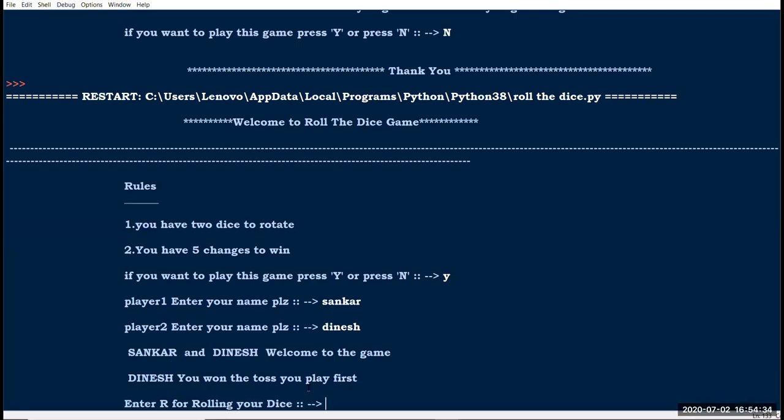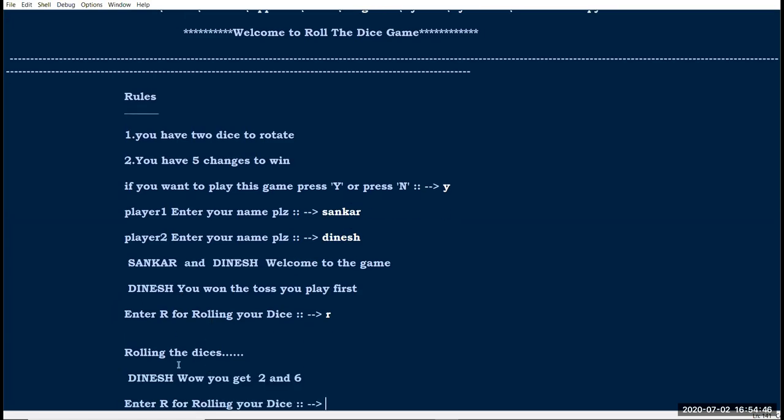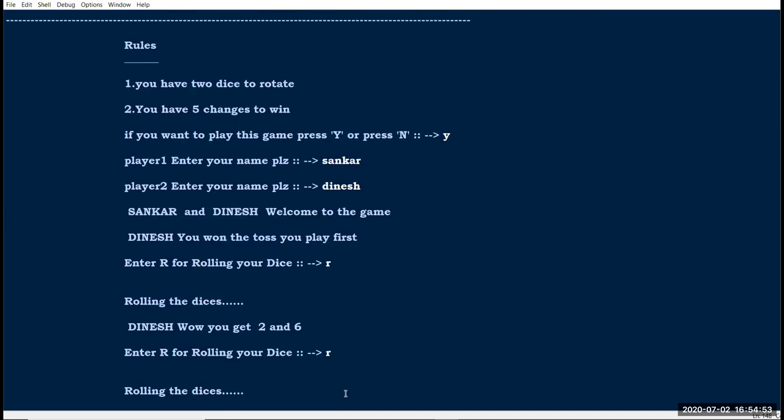Dinesh, you won the toss. Okay, so Dinesh has won the toss, and you play first. So enter R for rolling your dice. I'm going to give R. Okay, so it takes a 2 second delay, right? And Dinesh, wow, you get 2 and 6, and now it is Shankar's chance.